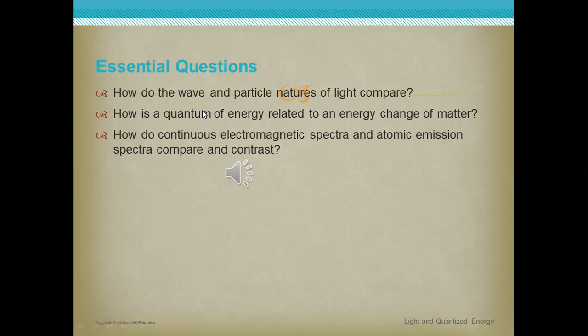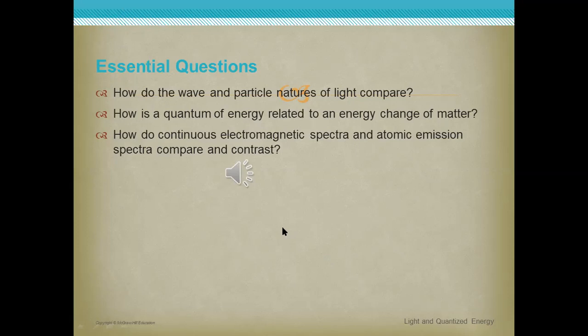How do the wave and the particle nature of light compare? Okay, thanks. Can you read the second question? How is the quantum of energy related to an energy change of matter? Okay, thanks. Can you read the third question? How do continuous electromagnetic spectra and atomic emission spectra compare and contrast?